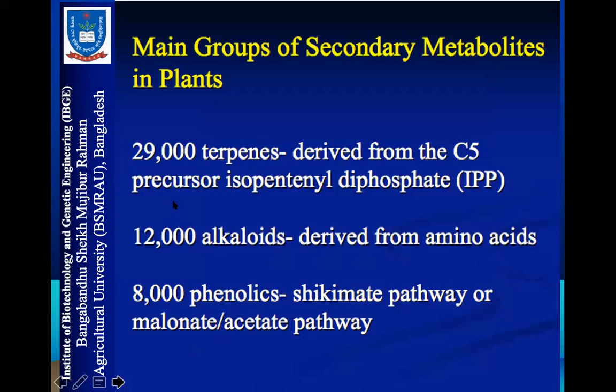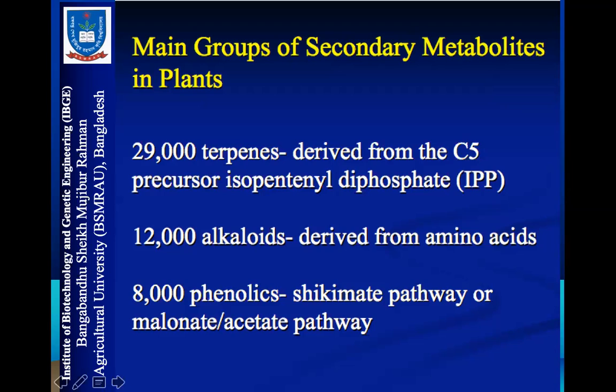So the main groups of secondary metabolites in plants as well as in other organisms, the number one powerful group is terpenes. They are also called terpenoids. They are derived from C5 precursor isopentenyl diphosphate, IPP. IPP is a primary metabolite and present in the metabolic pathway of different organisms, including plants.